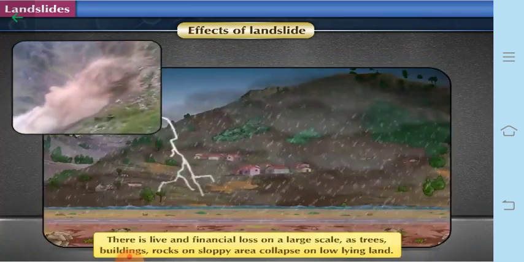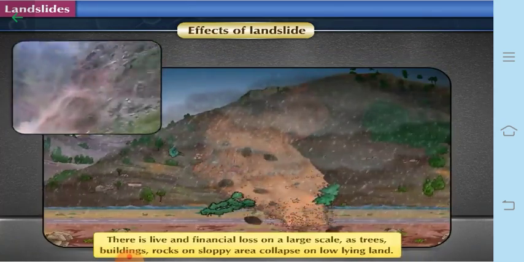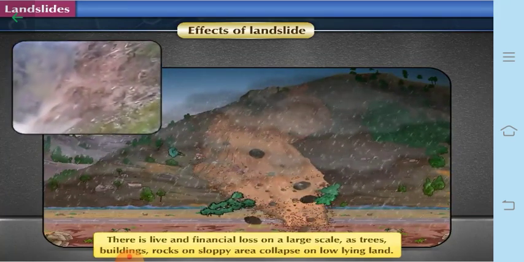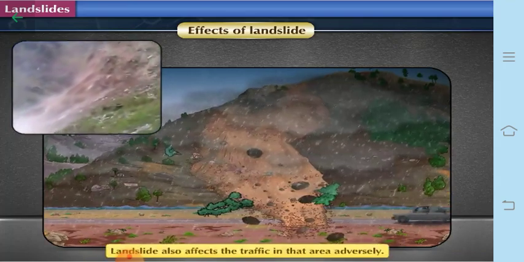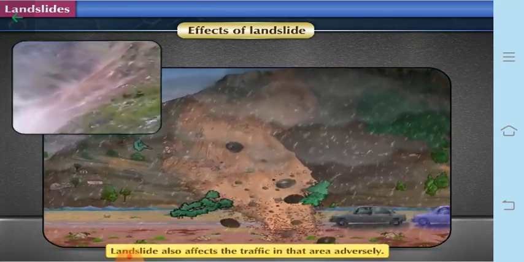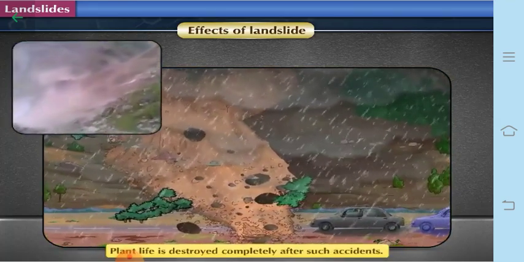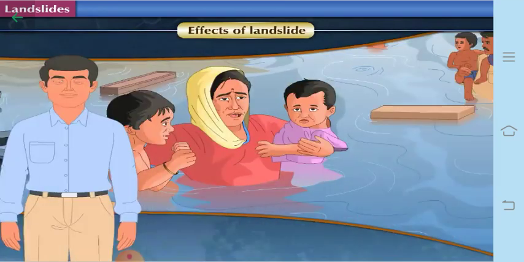Then there is life and financial loss on a large scale as trees, buildings and rocks on the sloping area collapse on low-lying land. It also affects traffic in that area adversely because vehicles cannot go. Then plant life is also destroyed completely after such accidents.